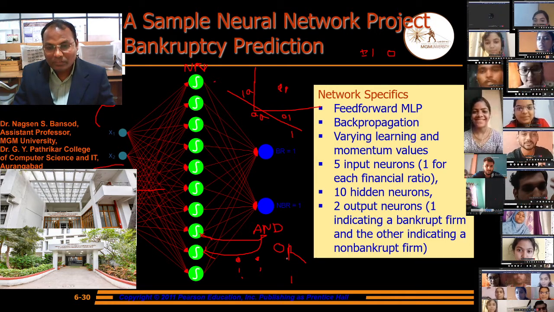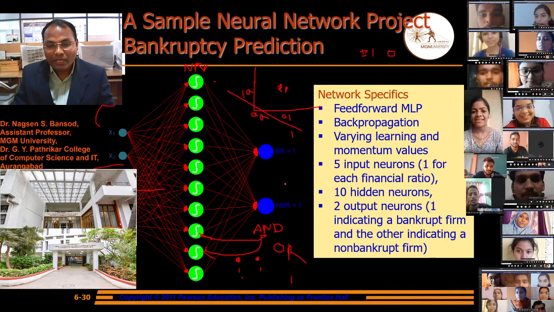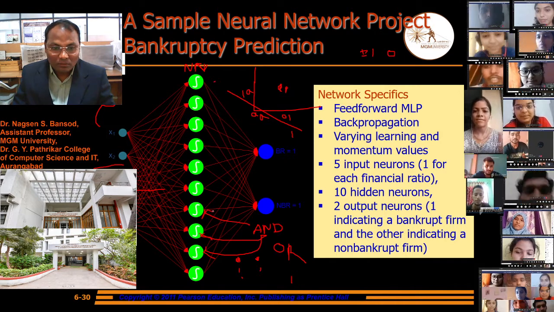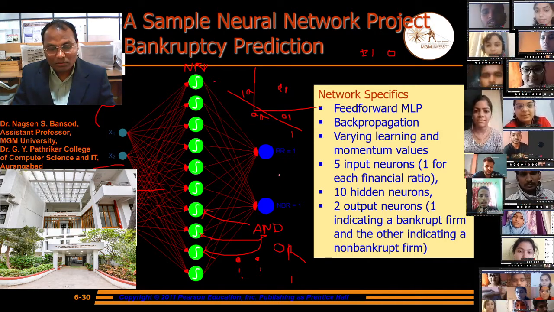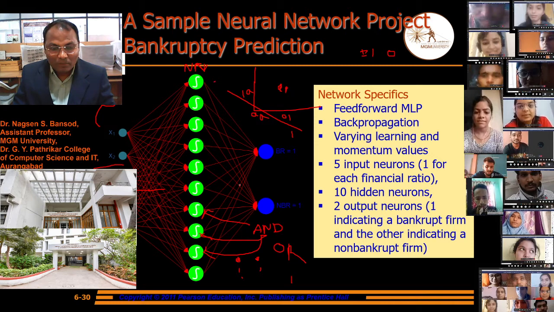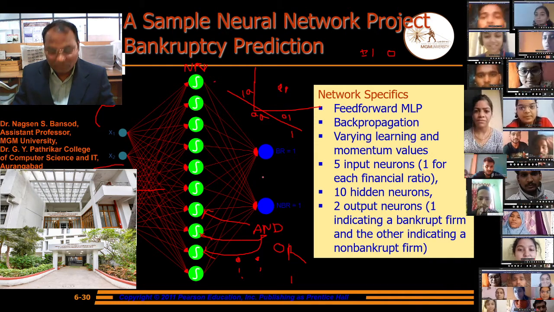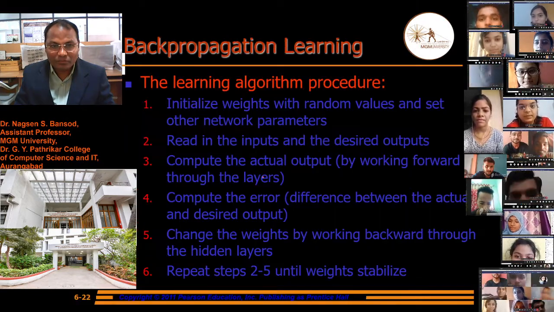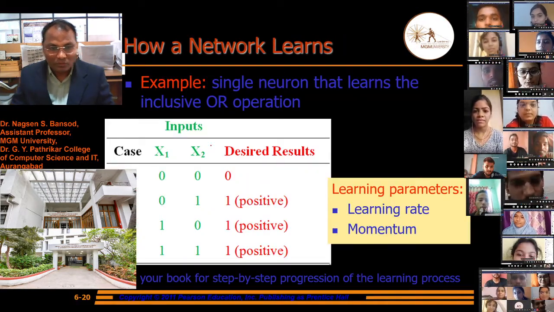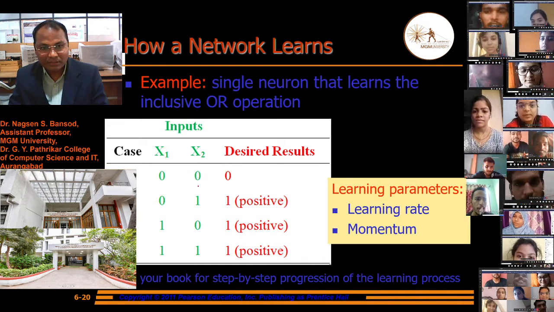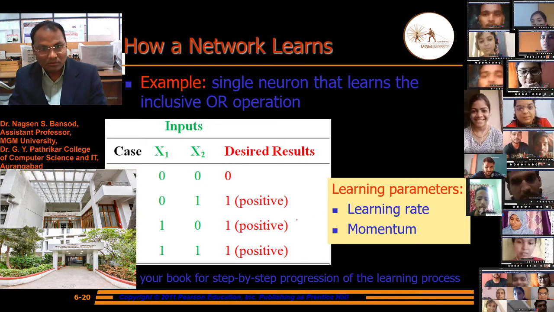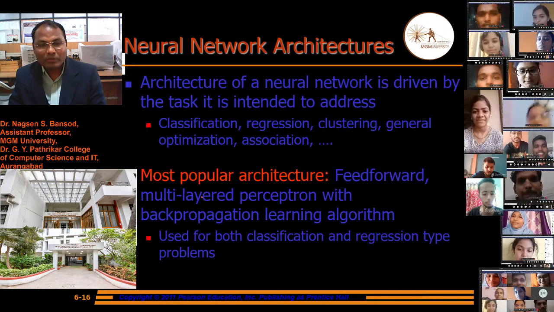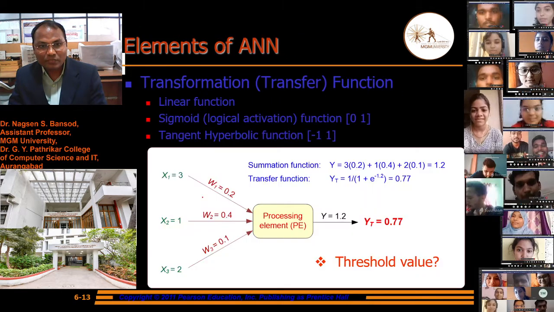A logic gate means a processing element, or we can use logistic regression. We can use the sigmoidal activation function, bipolar sigmoidal activation function. There are various algorithms and various processing elements we can use. Supervised and unsupervised learning we can use.